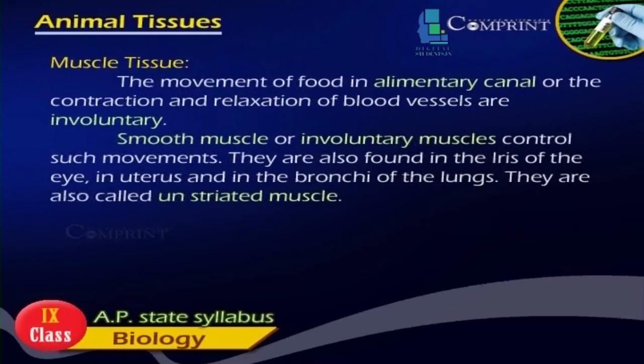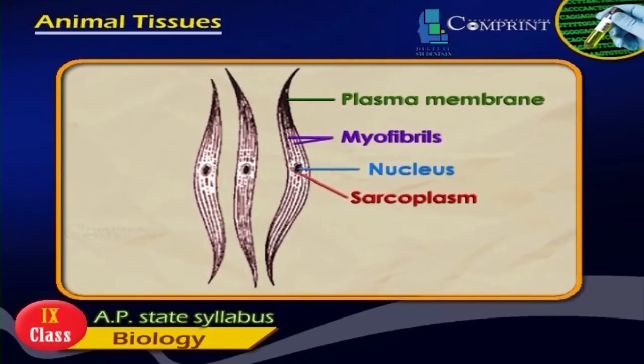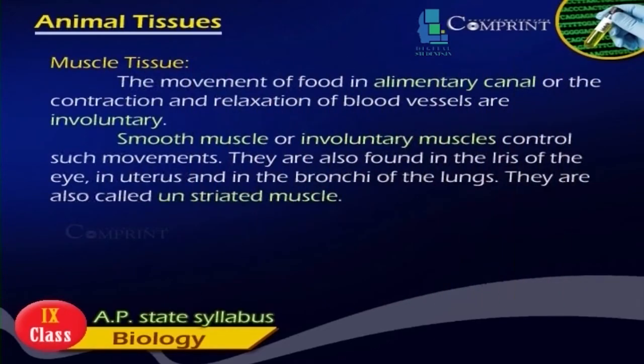The movement of food in the alimentary canal or the contraction and relaxation of blood vessels are involuntary. Smooth muscles or involuntary muscles control such movements. They are also found in the iris of the eye, in the uterus and in the bronchi of the lungs. They are also called unstriated muscles.